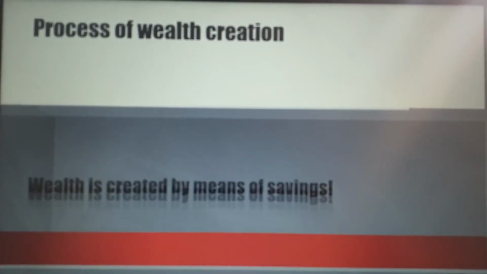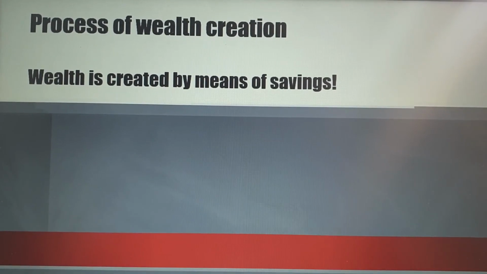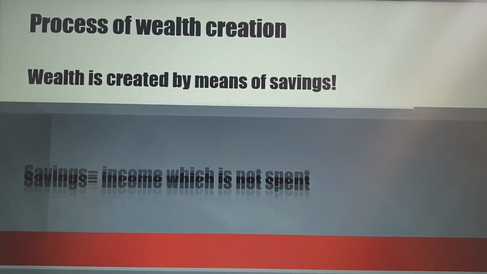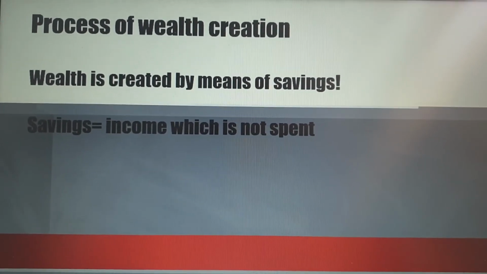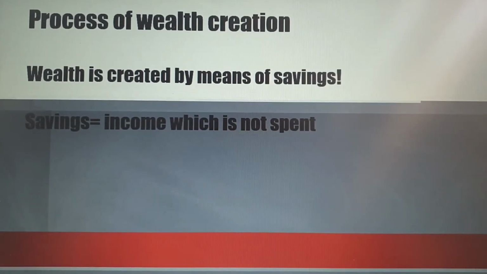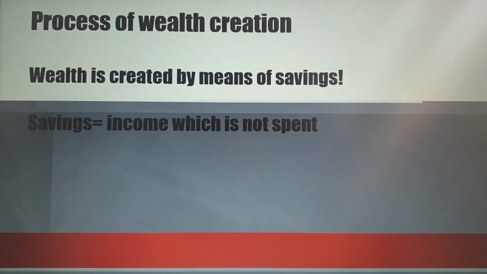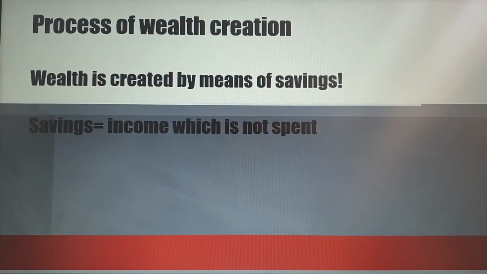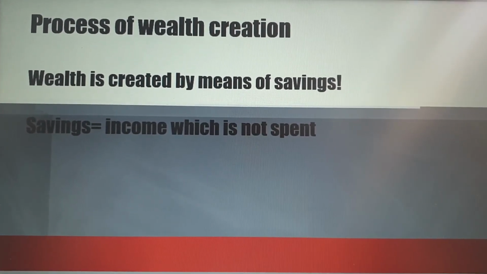The process of wealth creation. Wealth is created by the means of saving. So if I don't save, I cannot create more wealth. Savings equals income, which is not spent. So if I get 1,000 Rand a month and I spend 500 Rand of that, then 1,000 minus 500 equals 500. So the 500 that I have left is then going to be my savings.